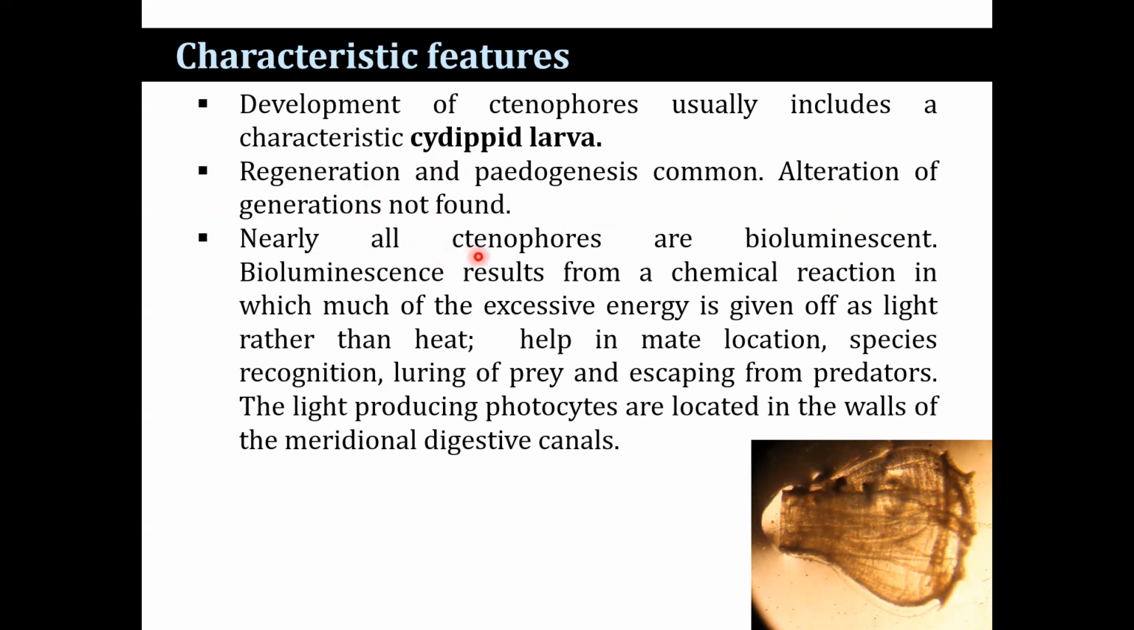Nearly all Ctenophora are bioluminescent. Bioluminescence results from a chemical reaction in which much of the excess energy is given off as light rather than heat. It helps in mate location, the luminous organs also help in species recognition, in luring of prey, and also in escaping from predators. The light producing cells are the photocytes that are located in the walls of the meridional digestive canal.